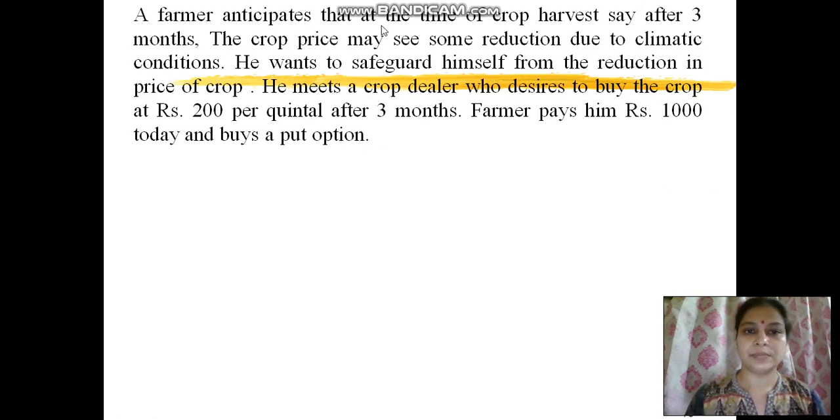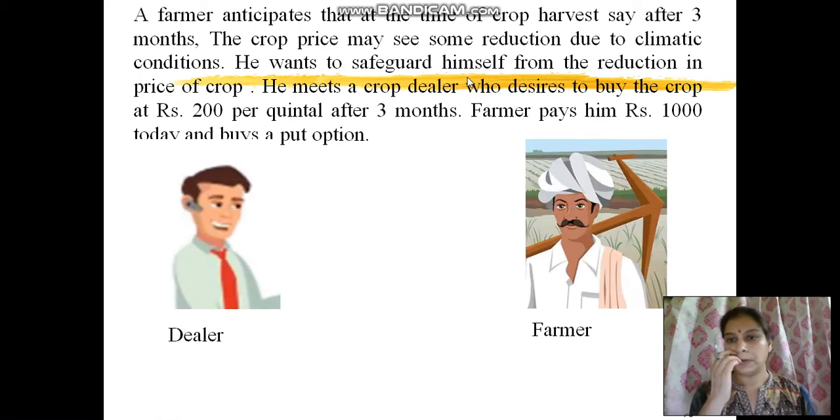A farmer anticipates that at the time of crop harvest, say after 3 months, the crop price may see some reduction due to climatic conditions. He wants to safeguard himself from the reduction in price of crop, and he meets a crop dealer who desires to buy the crop at a price of rupees 200 per quintal after 3 months. Farmer pays him rupees 1000 today and buys a put option.